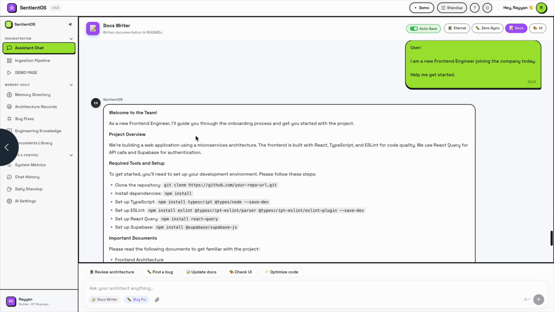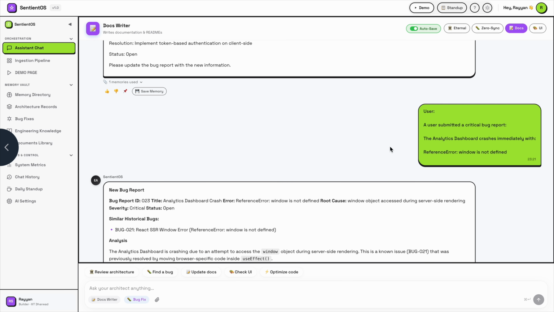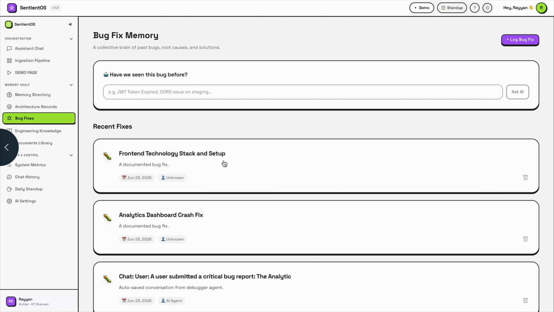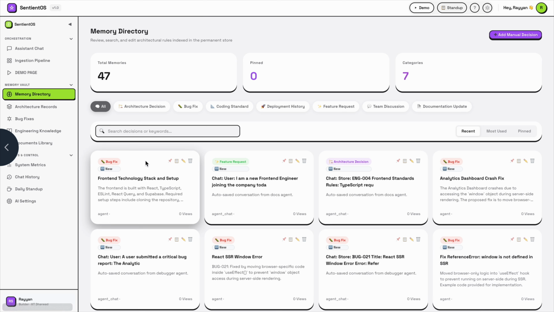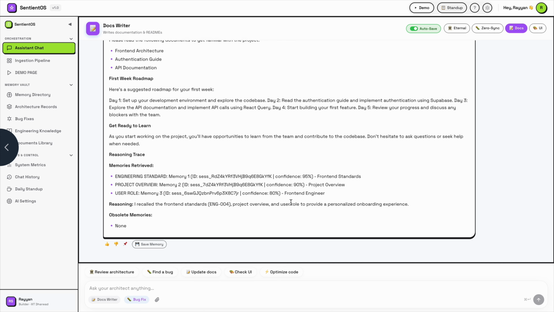I forgot to tell you that we asked this question for a bug. This bug fix also stores the bug. See here, the bug has been stored. That analytics crash board crash fix has been stored automatically here, and the memory directory was updating on its own, like it was on auto update. So yeah, you can see this. Let's dive into some other features.